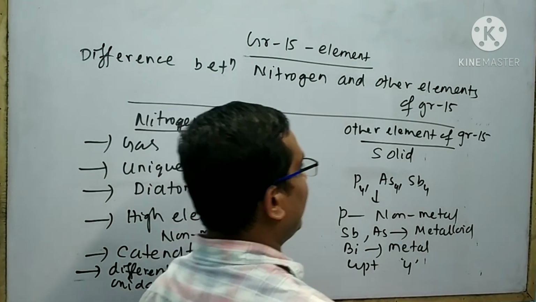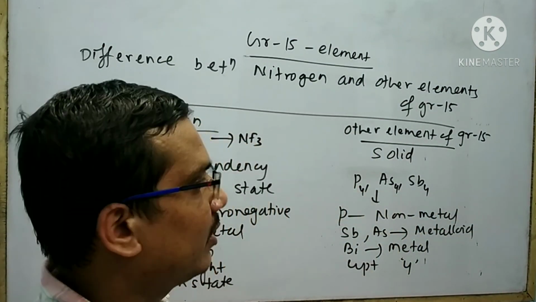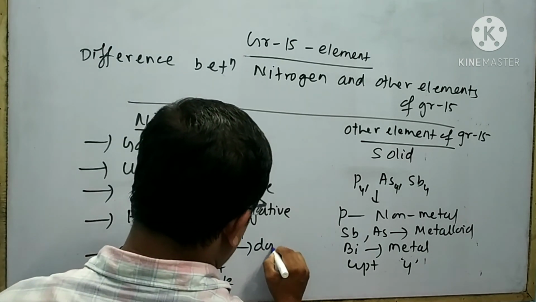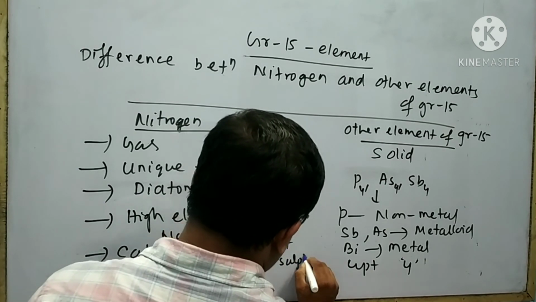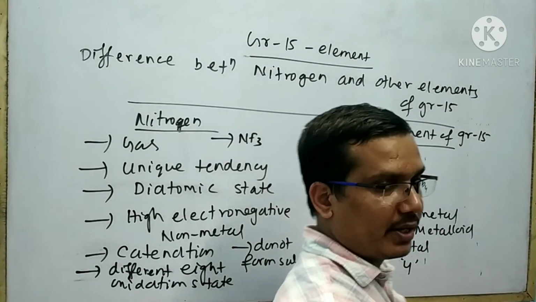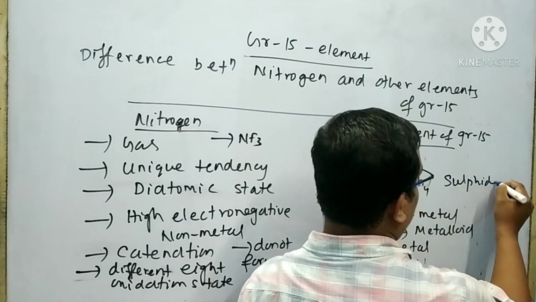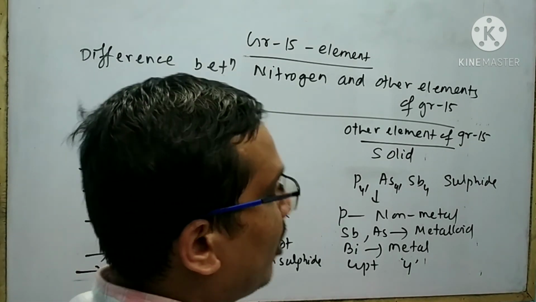On the other hand, the halides of other elements of group 15 are stable. Nitrogen does not form sulfide. On the other hand, other elements of group 15 are able to form sulfide. These are the differences between nitrogen and other elements.